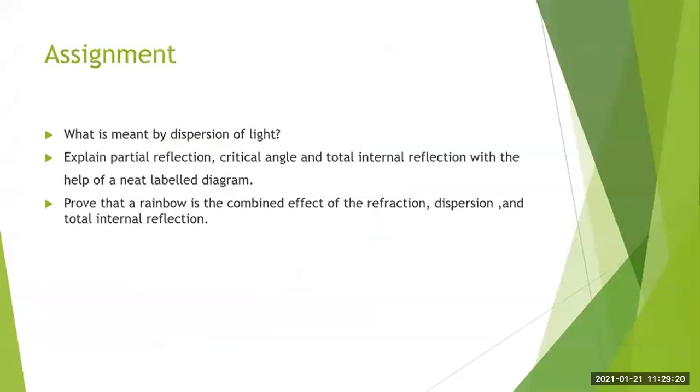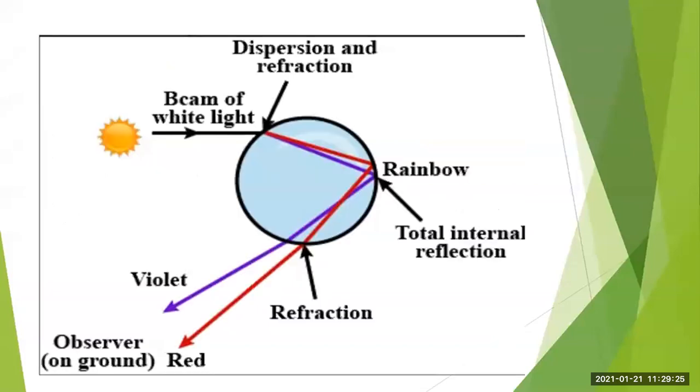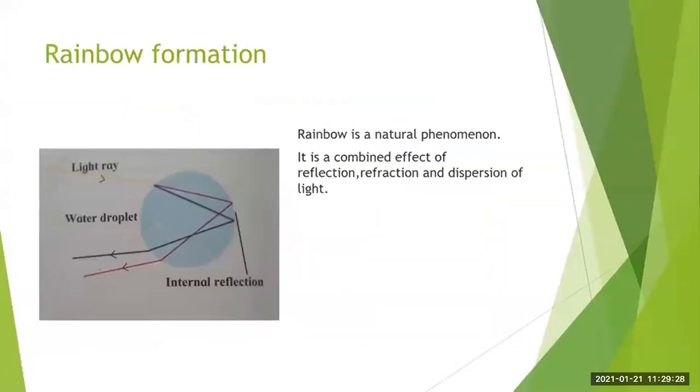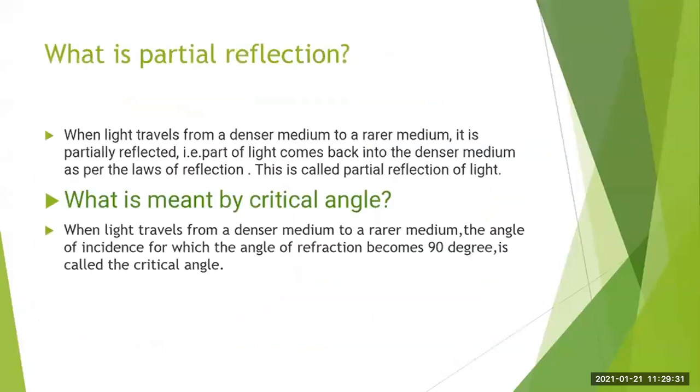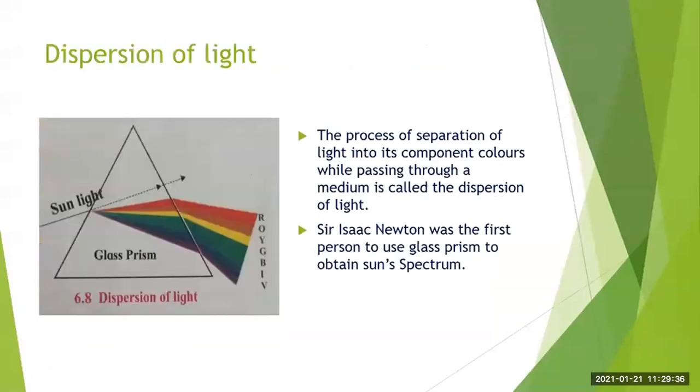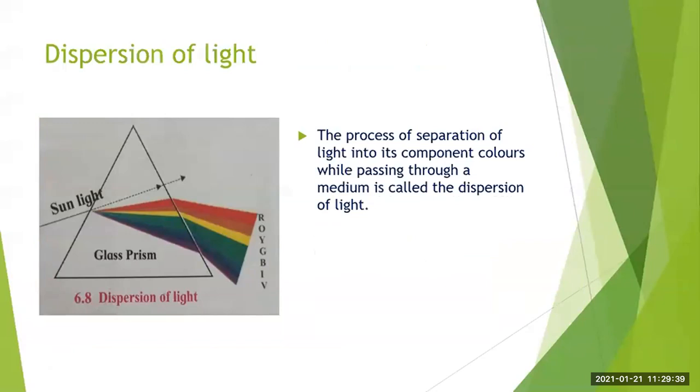Okay. And see, students, one more thing that we have studied, that we obtained the spectrum of light. Okay. So we have seen in the spectrum that a red color bends the least while the violet color bends the most. Okay, this means that the violet light is deviated most and the red light is deviated the least on passing through the prism. So this question can also be asked in the form of give reason.